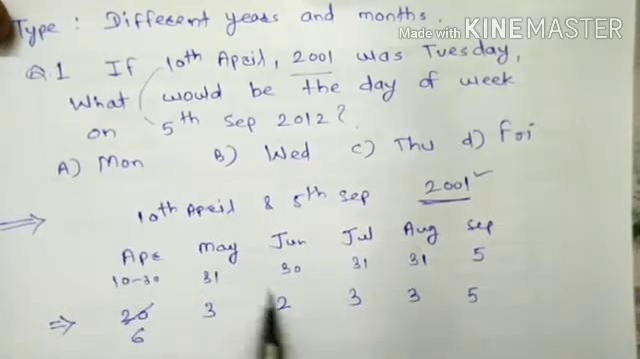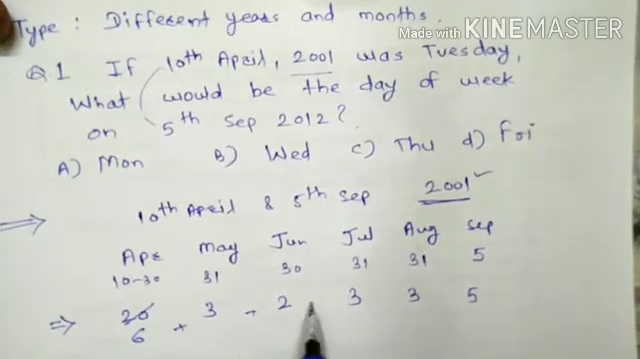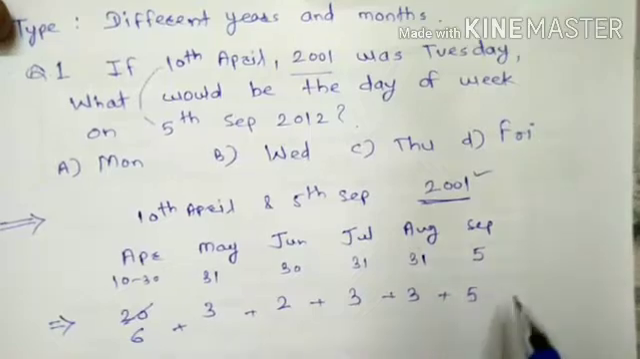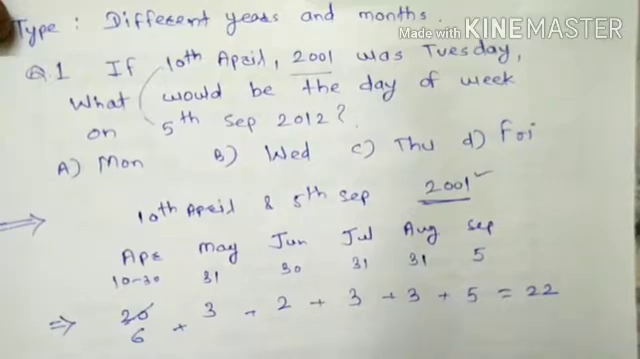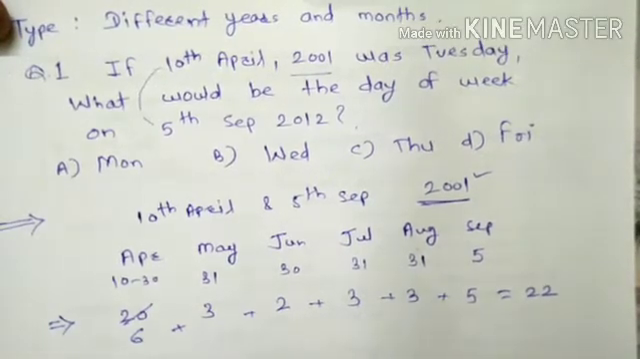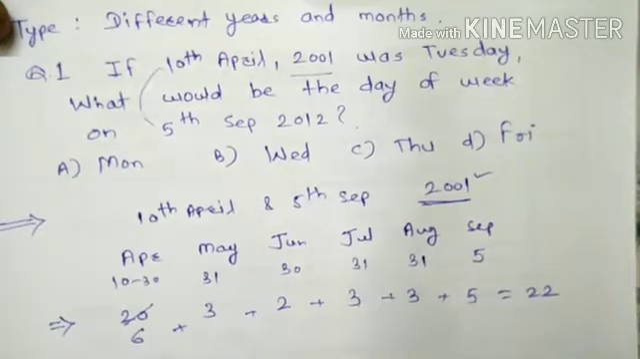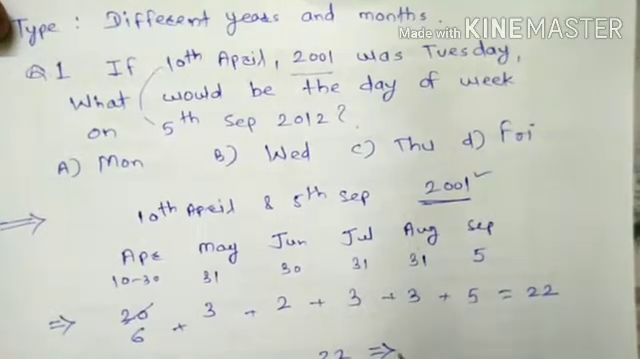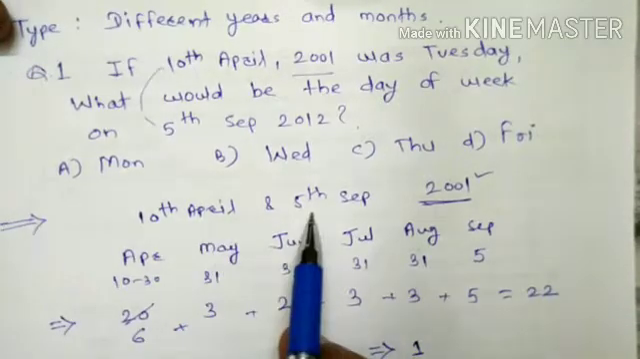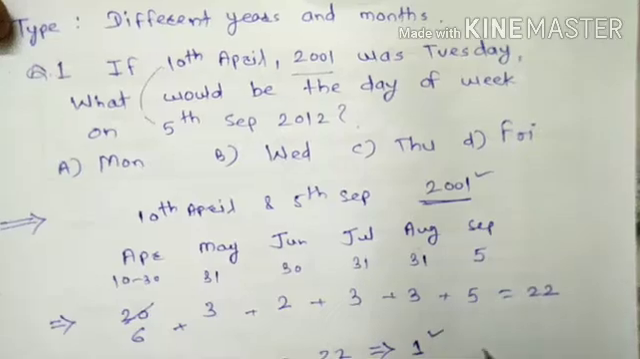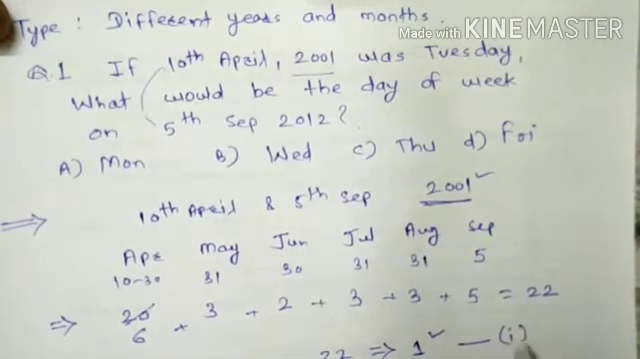So the total number of odd days are 6 plus 3 plus 2 plus 3 plus 3 plus 5, that is 9 plus 2 11 plus 3 14 plus 3 17 plus 5 22. So that number of odd days are 22. As we required odd days between 0 to 6, so that we will divide it again by 7, so after dividing 22 by 7, we will get remainder as 1. So that total number of odd days from 10th April to 5th September in year 2001 is 1. So that we will indicate it by equation 1 or just 1.